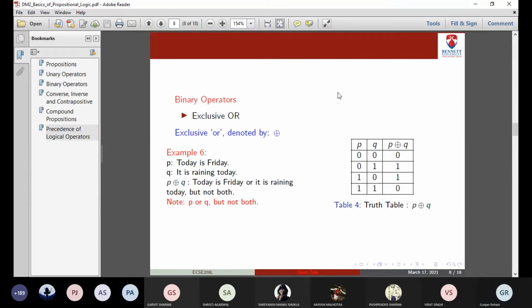Okay. I told you these are derived operators, starting from exclusive or onwards, right? I'll tell you how later on. Just remember exclusive or is a derived operator. We can derive it using the three operators which we have already studied: negation, conjunction, disjunction, right? We can write it as P dash Q plus PQ dash. I'll explain further. For now, just remember that it is a derived operator.